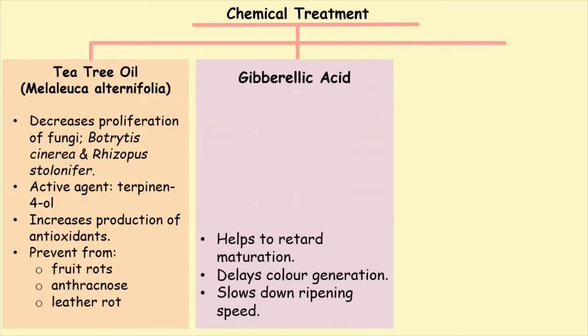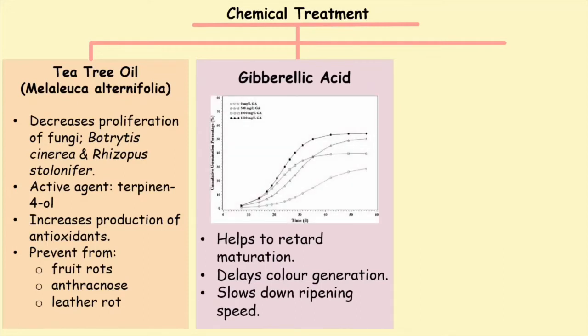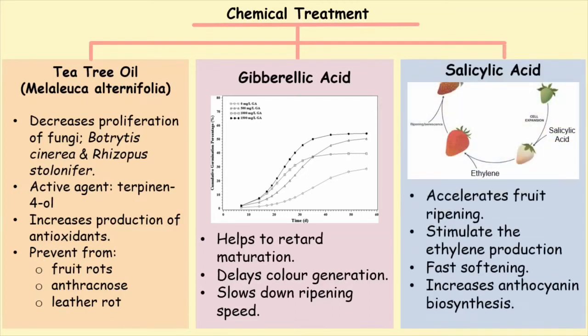For gibberellic acid, from this graph, the x-axis is the time, while the y-axis is germination percentage. The lowest graph line is the control, where the sample is not treated with gibberellic acid, and the highest graph shows the sample treated with the highest amount of gibberellic acid. From the graph of the highest amount of acid used, we know that the berries start to maintain their germination at 40 onwards. This proves that gibberellic acid helps to retard maturation by delaying color generation and slowing down ripening speed.